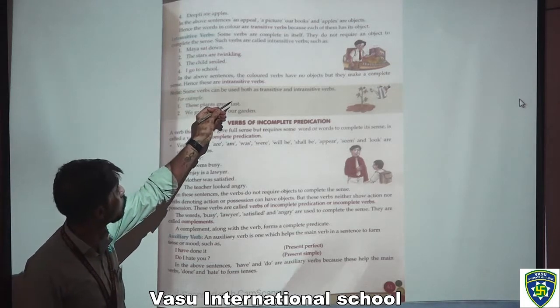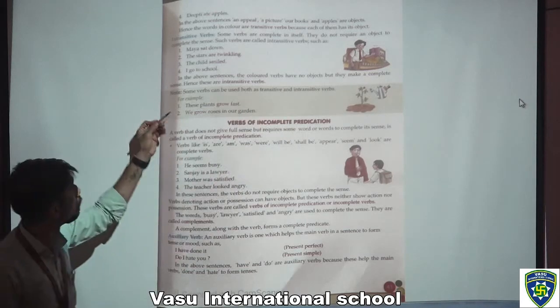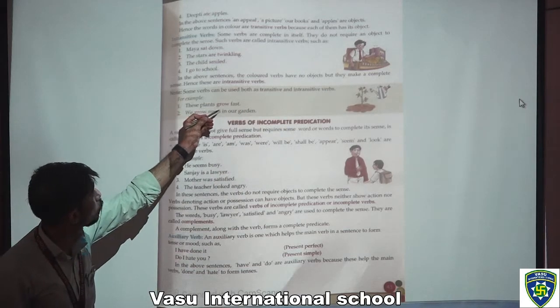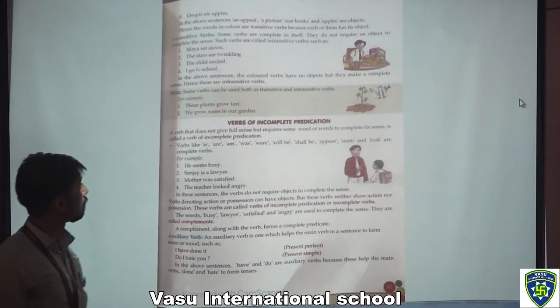Now what is the note between this? Some verbs can be used both as transitive and intransitive verbs. For example, these plants grow fast. We grow roses in our garden.